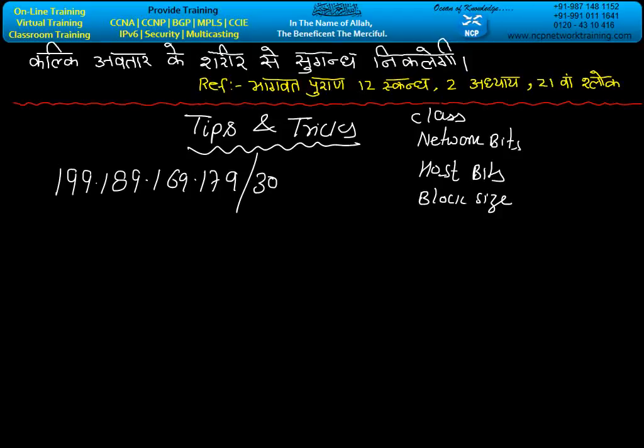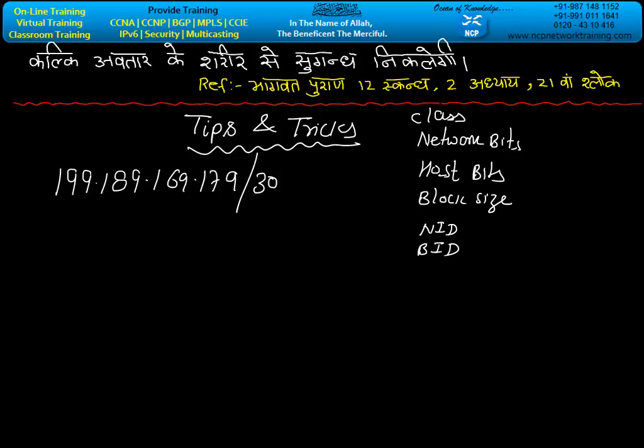Next question, calculate the NID for this number, or the given number can be the NID. Somebody may say calculate the NID, the same thing. What is the BID of this number, or is it a BID or not?